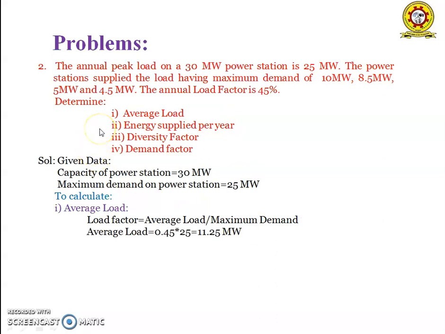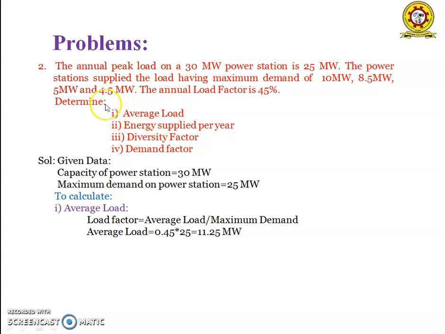And the second problem is, the annual peak load on a 30 megawatt power station is 25 megawatts. The power station supplies loads having maximum demands of 10 megawatts, 8.5 megawatts, 5 megawatts and 4.5 megawatts. The annual load factor is 45%. Determine average load, energy supplied per year, diversity factor and demand factor. So this is the problem.